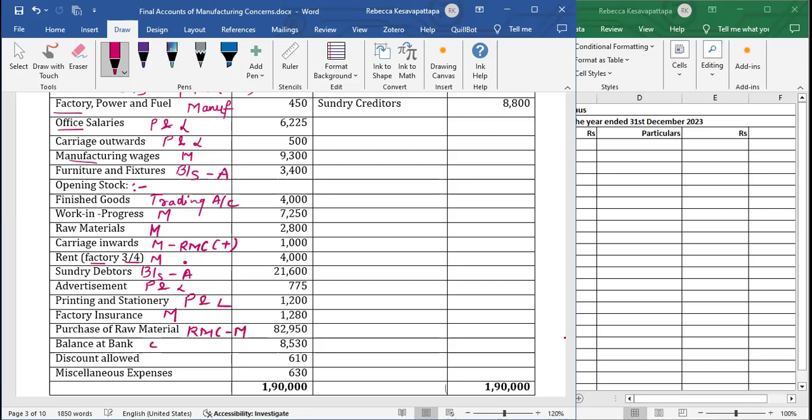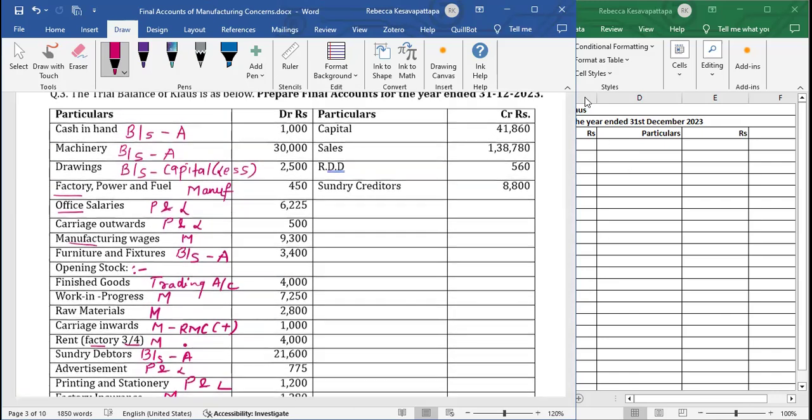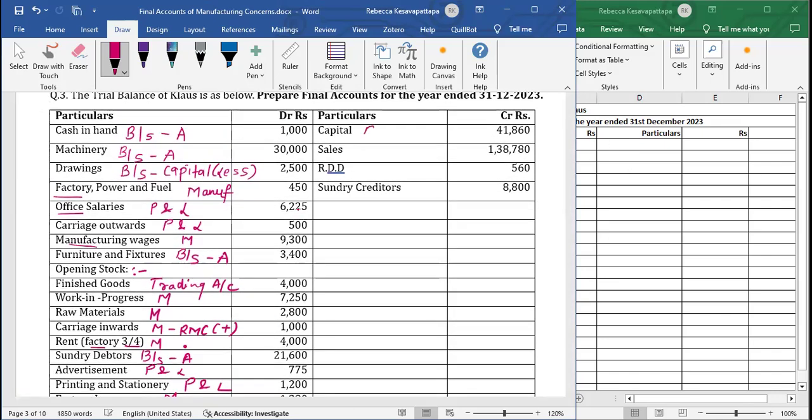Balance at bank, balance sheet, assets. Discount allowed, we are allowing a discount. It's an expense, P&L. Miscellaneous expense, P&L. Now we will look at the credit side. Capital, balance sheet, liabilities. Sales, trading account, credit side.